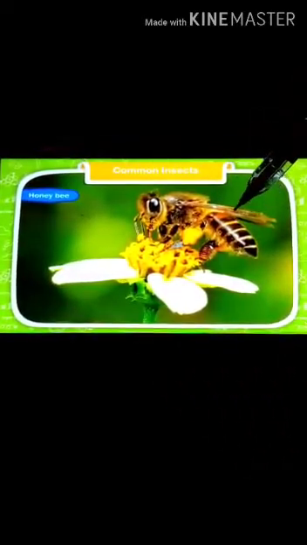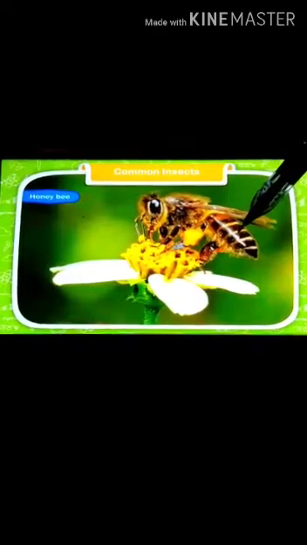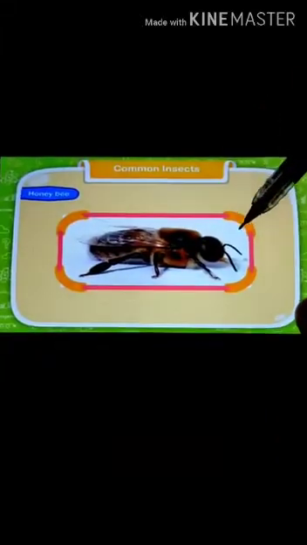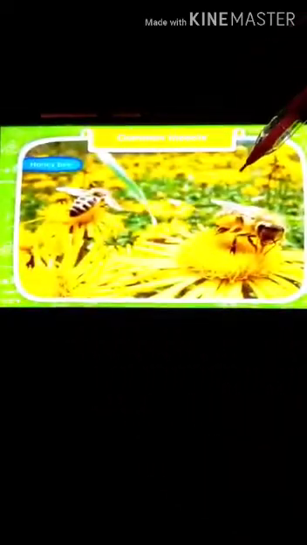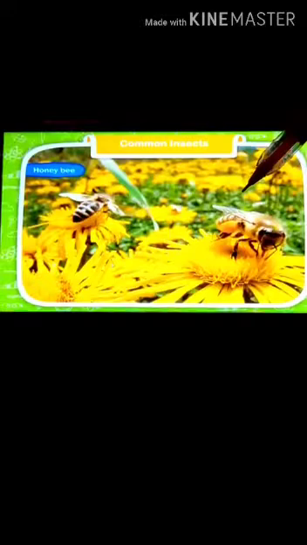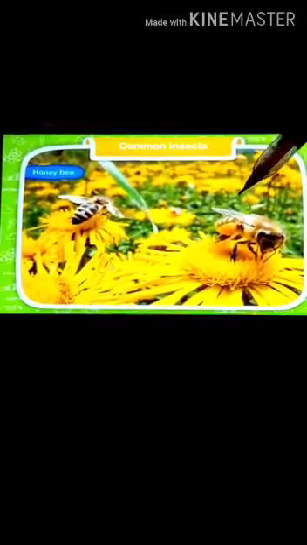The workers and females are kept very busy. The male has no functions. See this? The male has no functions. Worker bees collect nectar and pollen from flowers.